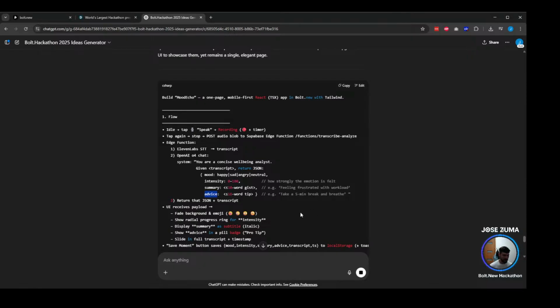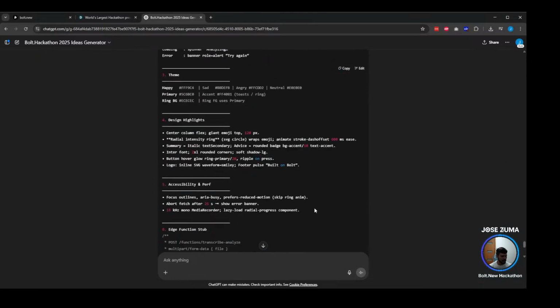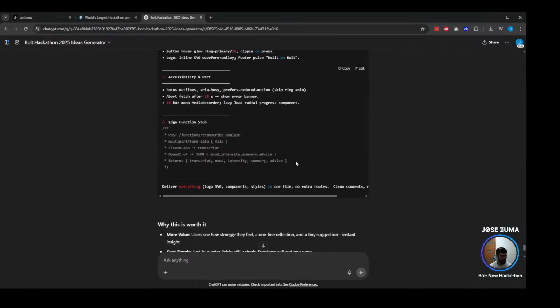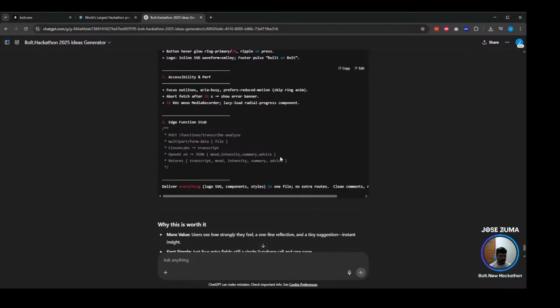Yeah, nice. So we have an advice. You are received advice. Show the radial progress, ring intensity, display, and so on. Then design highlights, center column, radial. All right, cool. So design the highlights. We got this. I think we have it ready, guys.